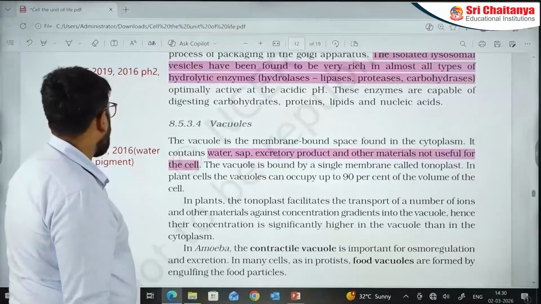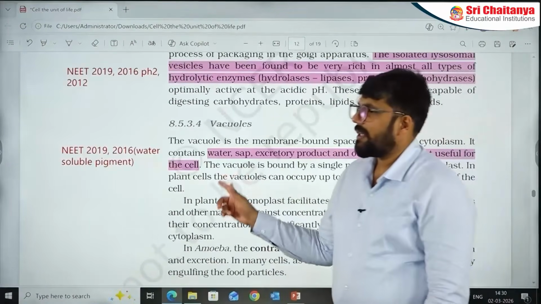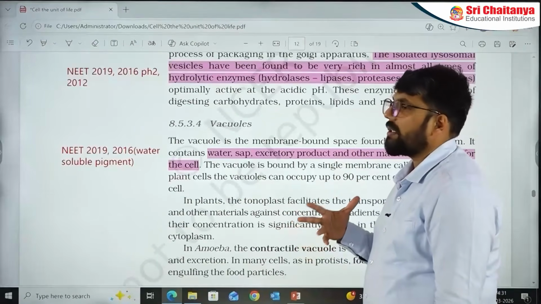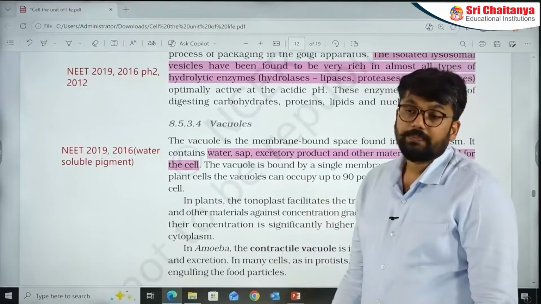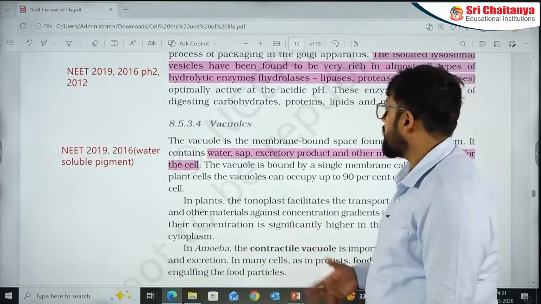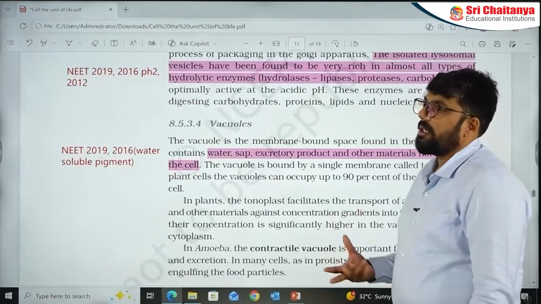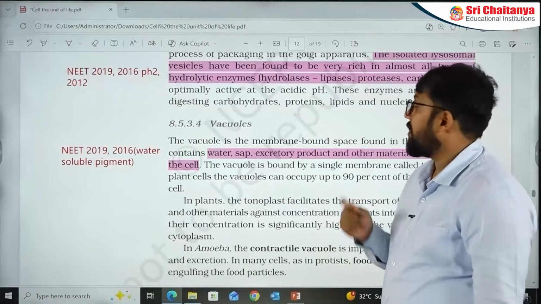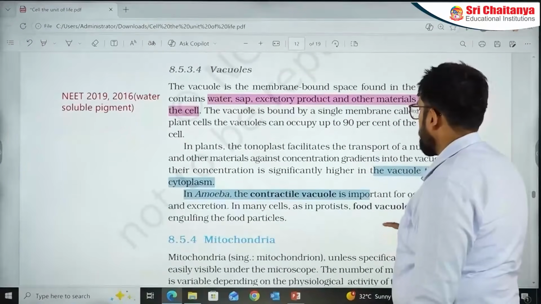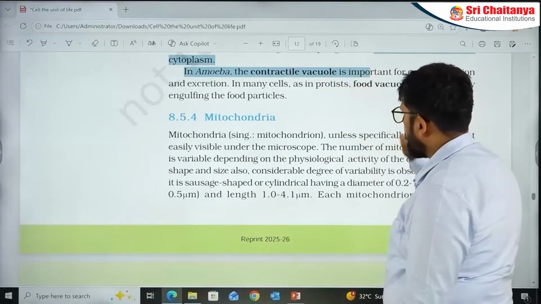Vacuoles, NEET 2019, 2016. A question that is slightly off: in 2016 I have taken a question because it is a slightly off-NCERT question. The question was which of the following is a water soluble pigment, and the answer was anthocyanin. Anthocyanin is a water soluble pigment which gets dissolved into the water and is found in the vacuole. Important question, 2016, out of NCERT. Let's go to the next part. Contractile vacuole has appeared. If you see the tables, we have taken all the major facts and they are already present there.